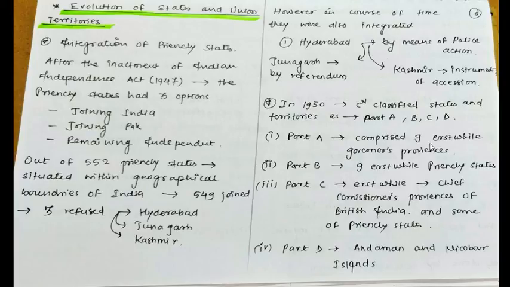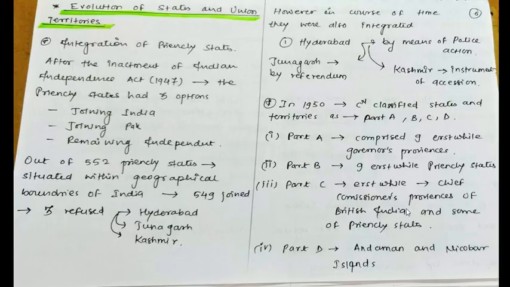Part A comprised the erstwhile governor's provinces. Part B had erstwhile princely states. Part A governor's provinces, Part B princely states: 9 princely states and 9 governor's provinces.